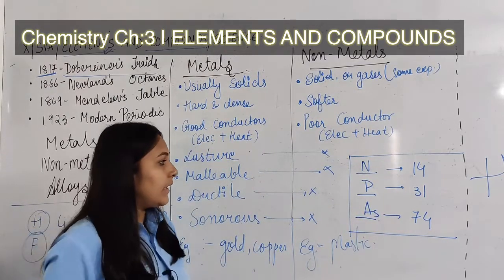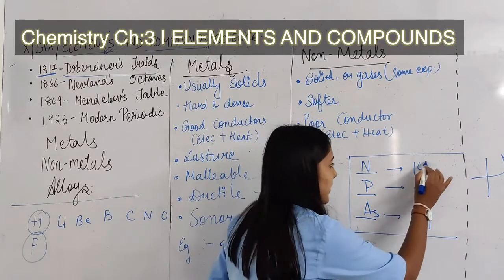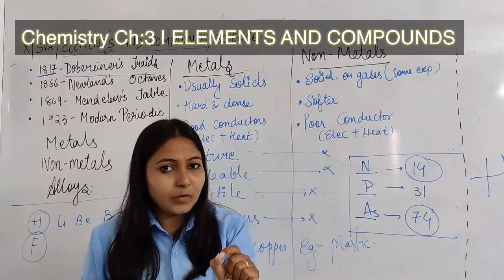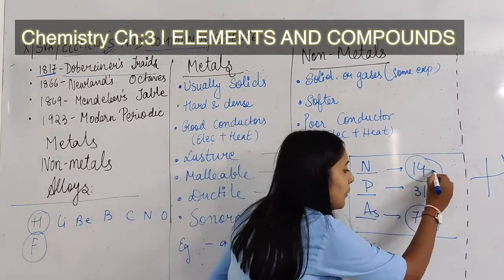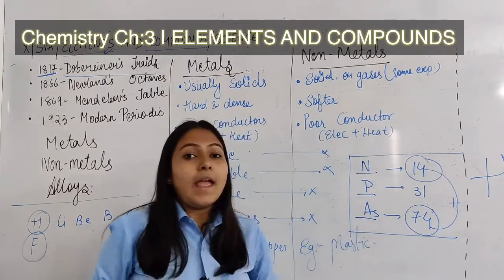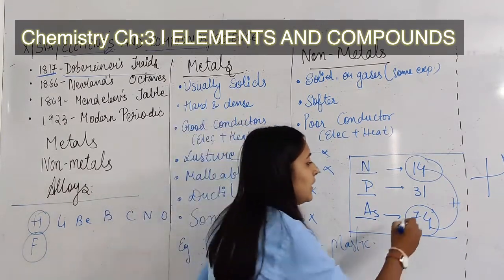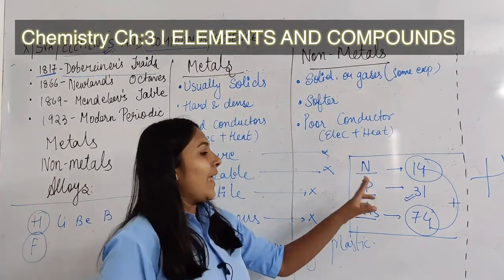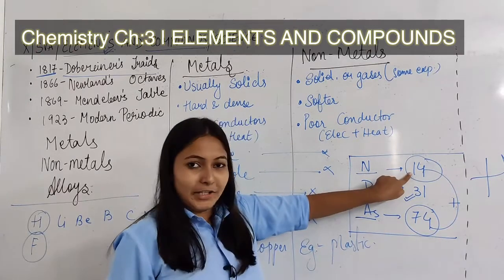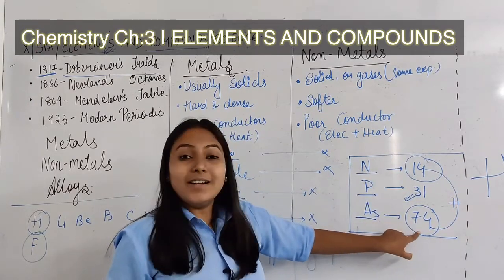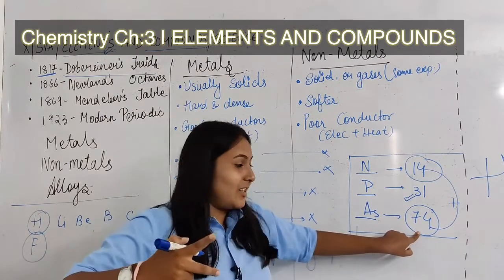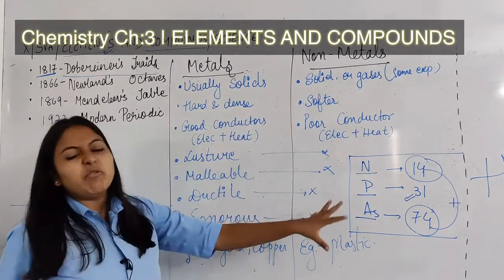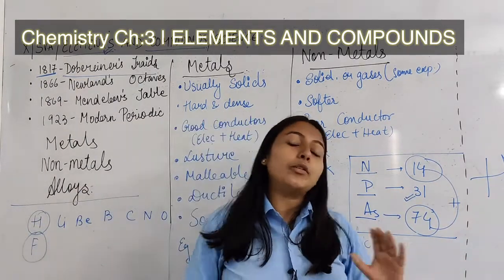It says that we take the atomic mass of the first and third elements, add them, and take the average, and we will get the atomic mass of the middle element. Clear? So this won't work for a longer period of time or for all the elements.